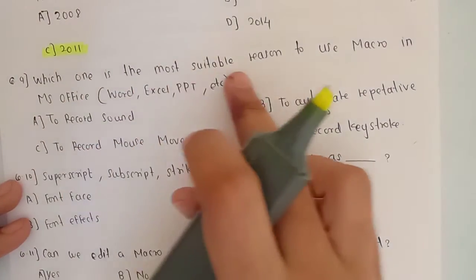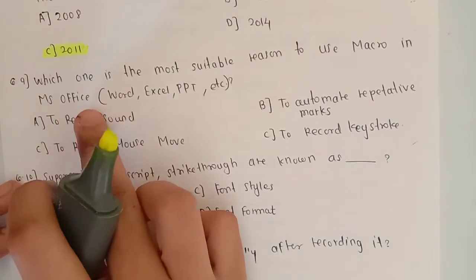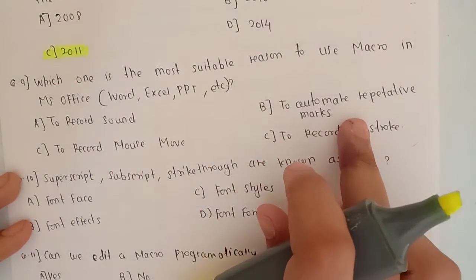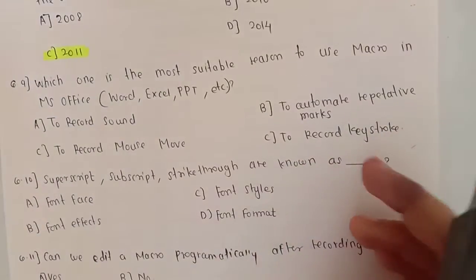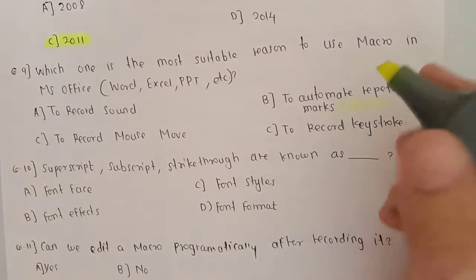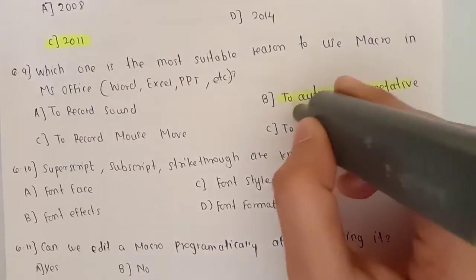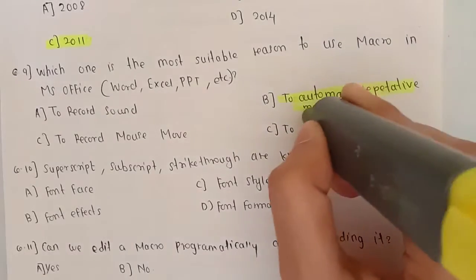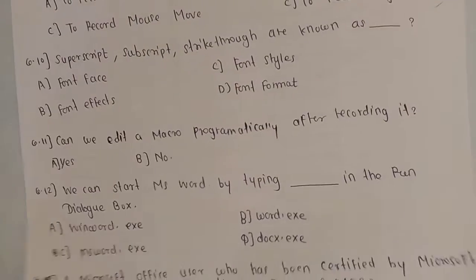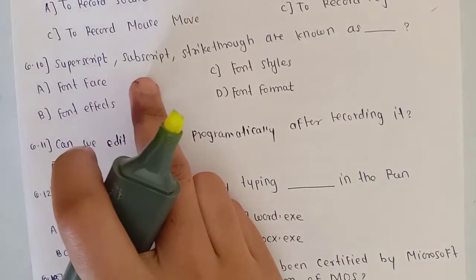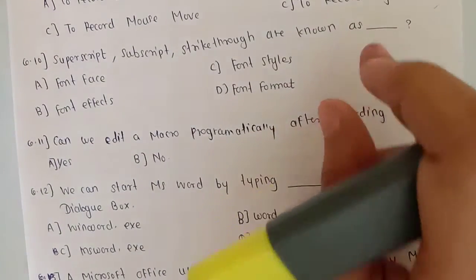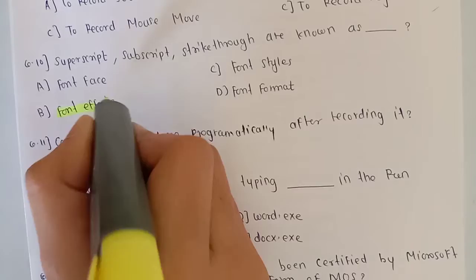Next question. Which one is the most suitable reason to use a macro in MS Office, that is Word, Excel, PPT, etc.? To automate repetitive tasks. So the answer is this. Next question. Superscript, subscript, strikethrough are known as font effects, not the font, that is answer B.